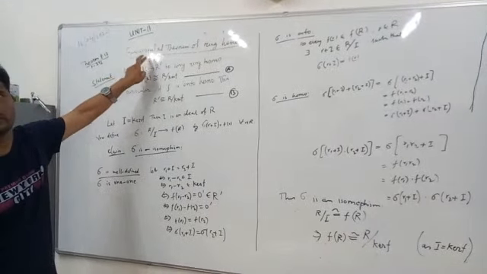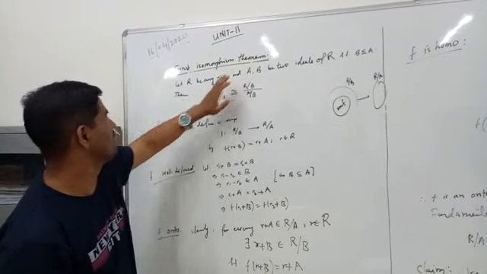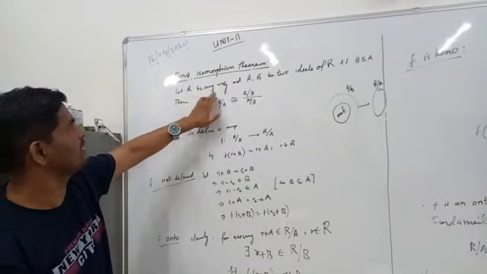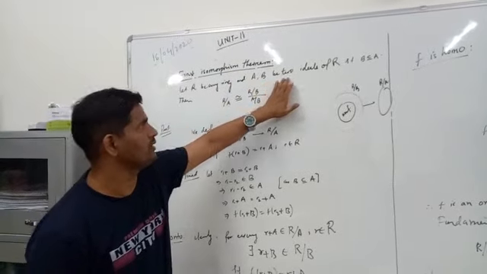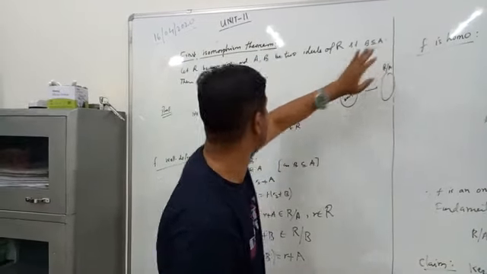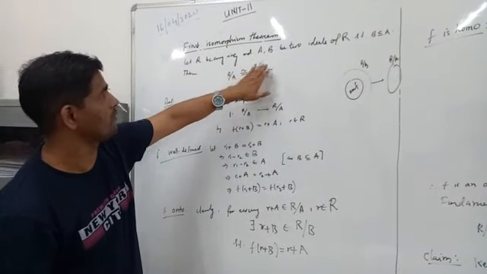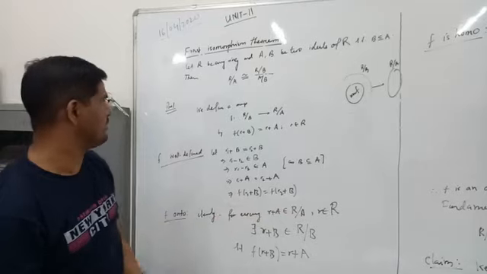Now we will start the second theorem. The theorem is called the first isomorphism theorem, and the statement is, let R be any ring and A, B be two ideals of R such that B is contained in A. Then in this case R over A is isomorphic to R over B quotient A over B.